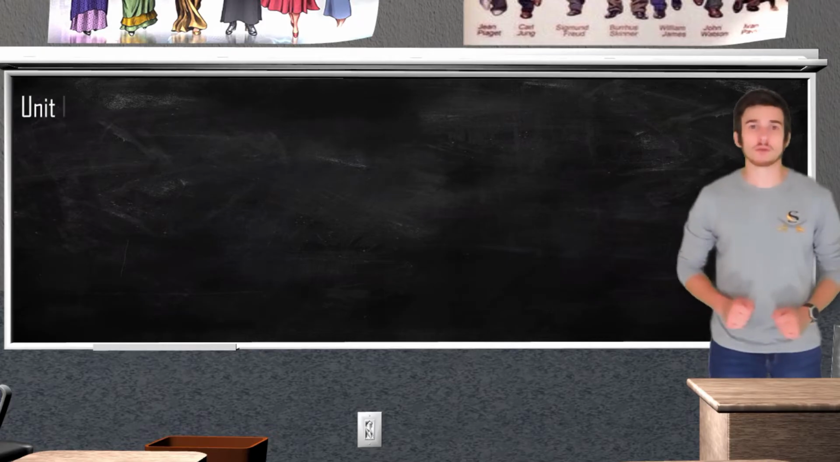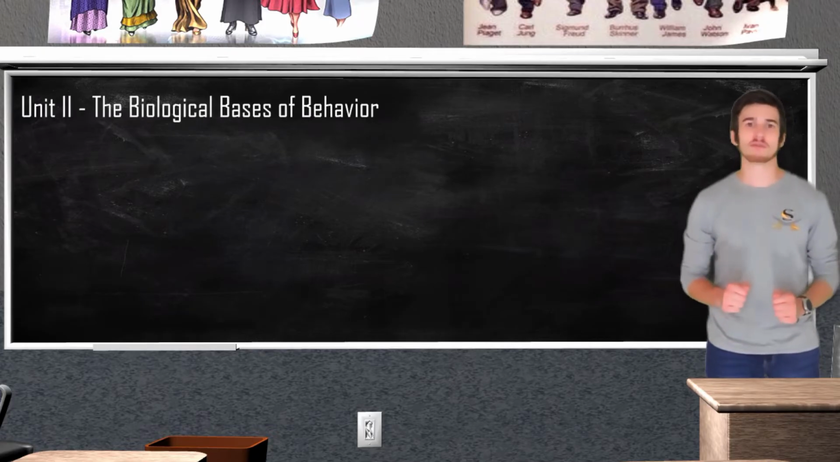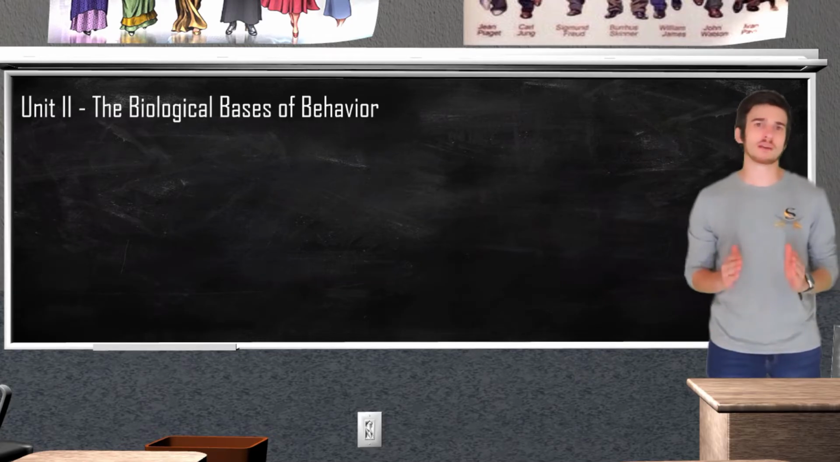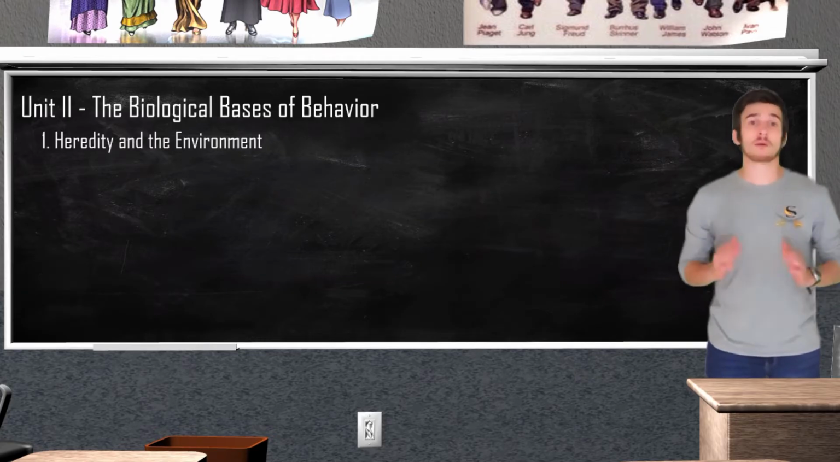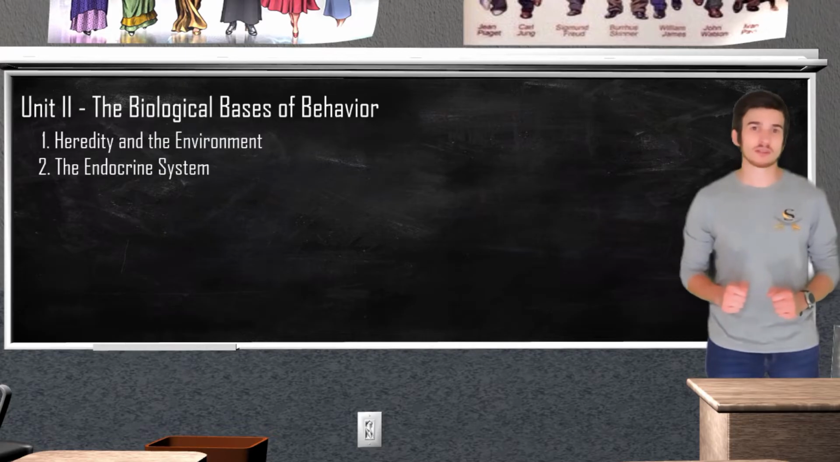Anyways, welcome back to our virtual classroom for another AP unit review. Today we're going to be looking at Unit 2, the biological basis of behavior. In this unit review, we are going to start off by taking a look at the interaction between our heredity and the environment. Then we're going to take a quick look at the endocrine system and see what role it plays in regards to our behavior.